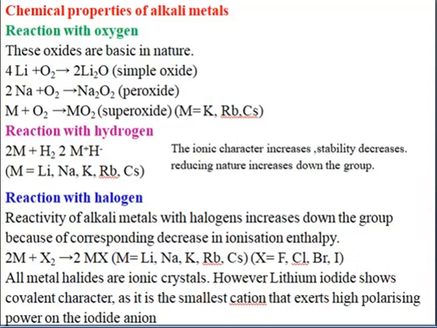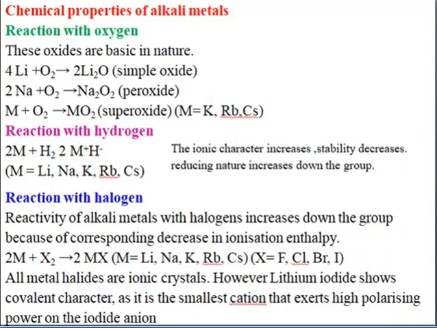So sodium and other metals, except lithium, can also give the peroxide. Sodium reacts with oxygen having the oxidation number -1 to give sodium peroxide. And the other metals such as potassium, rubidium, cesium can also give the peroxide.